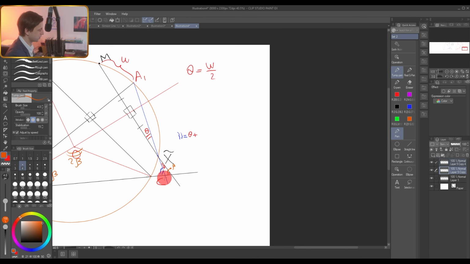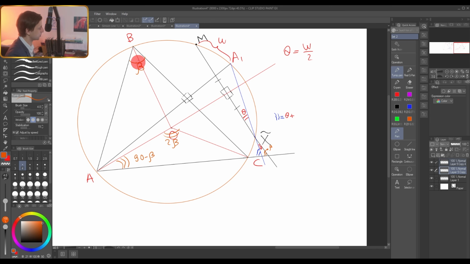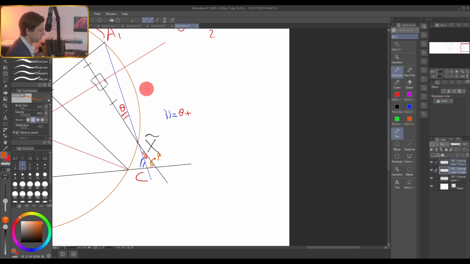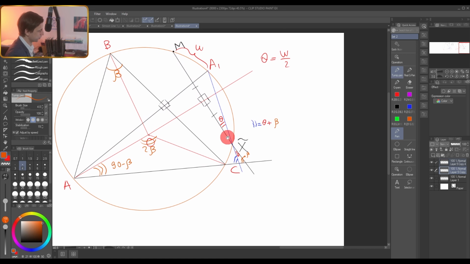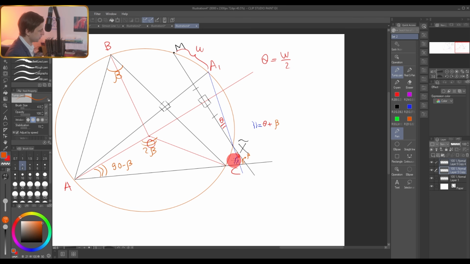Great. It means that this angle is actually equal to this angle. Beta is related to the vertex B always, right? So the angle that we are looking for, this blue angle, is the sum of theta and beta. Look at the picture. By the way, theta is omega over 2. Let's go into arcs. Remember that we can rewrite: theta is omega, this arc, over 2, plus beta is this arc AC over 2.